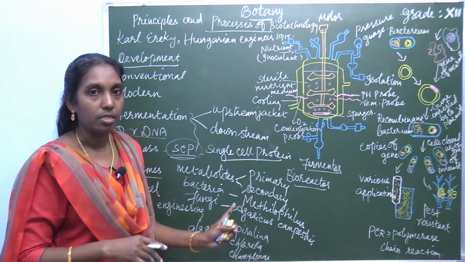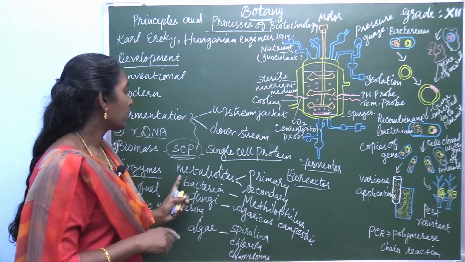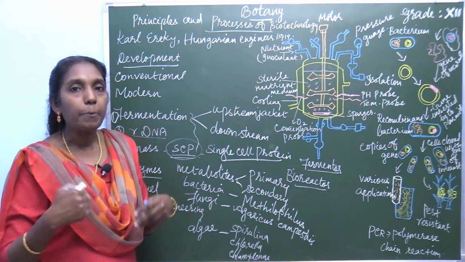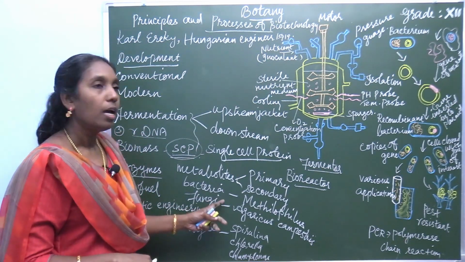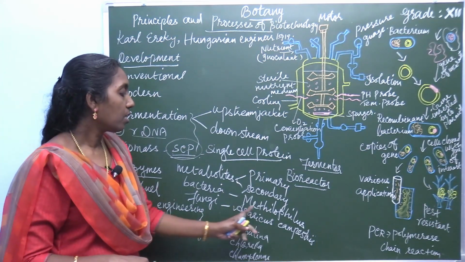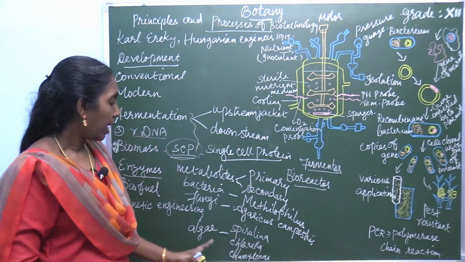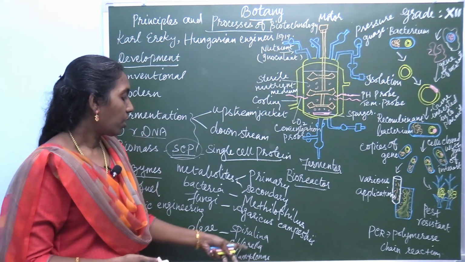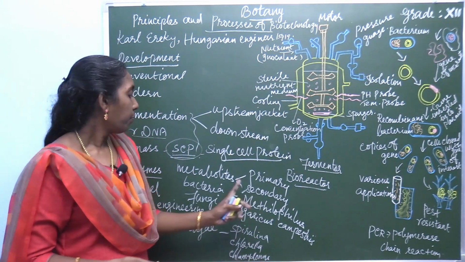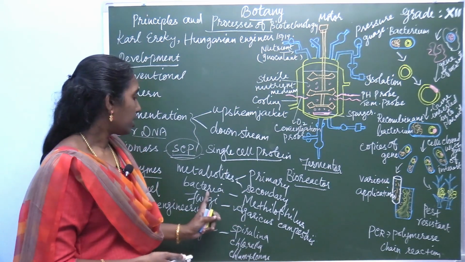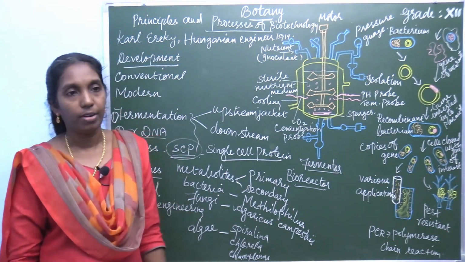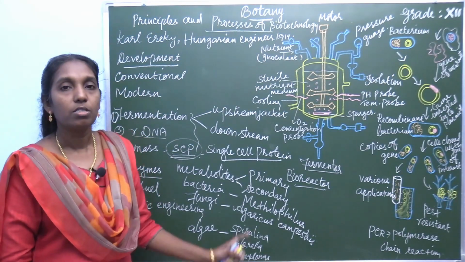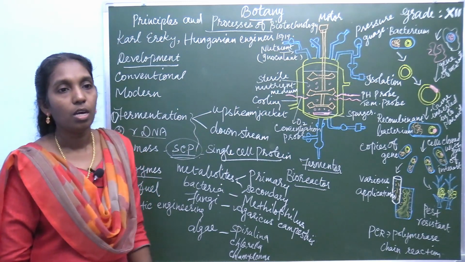For this single cell protein, they will ask a 2 mark or 3 mark question: what are the organisms used for making single cell protein? What is the bacteria? What is the fungus? You name these. Learn all these examples. Algae: Spirulina, Chlorella, Chlamydomonas, and fungus Agaricus campestris. Bacteria: Methylophilus, Cellulomonas, Alcaligenes. So all these bacteria are also used.